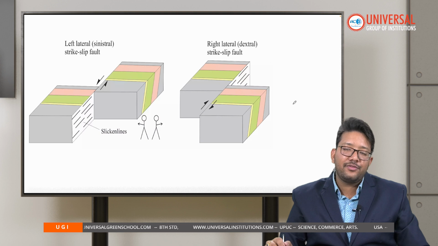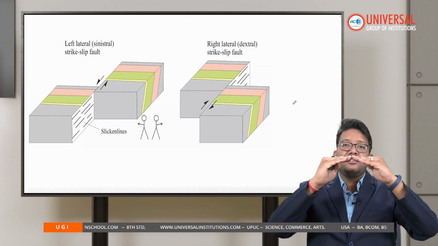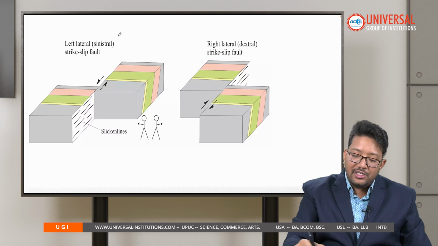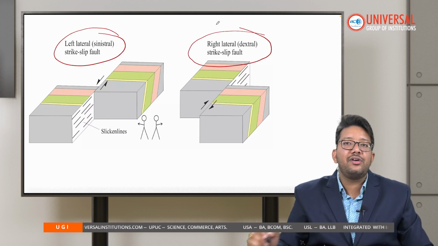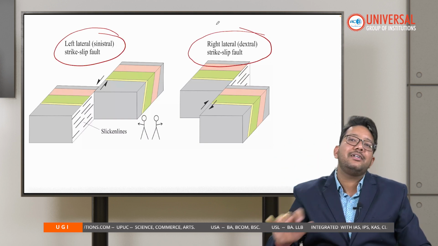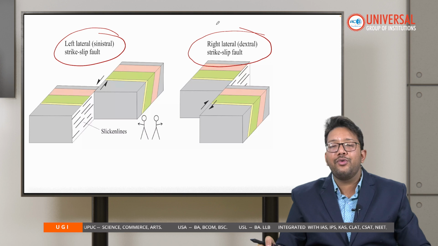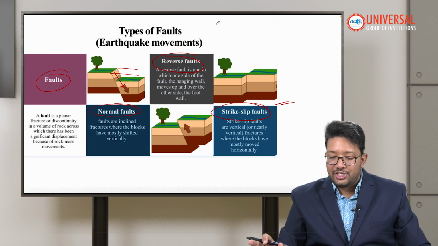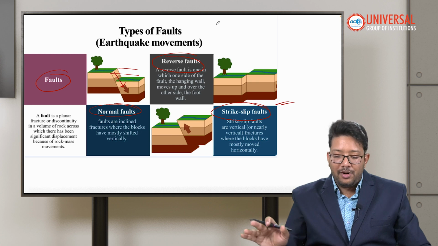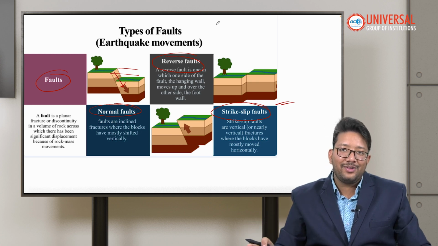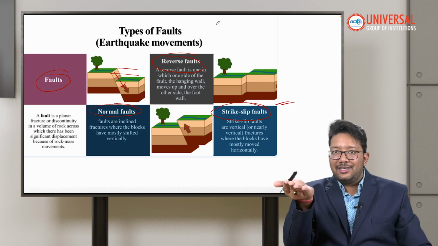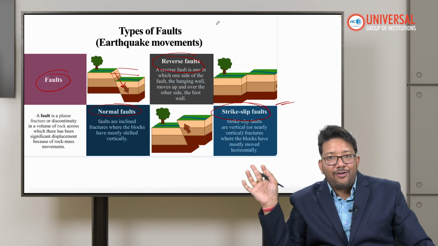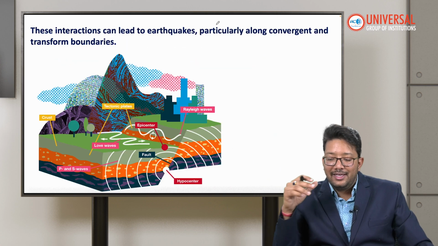There are 2 types of strike slip fault also. The first is right, and the second is left. The left one is called sinistral and the right one is called dextral. These are the basic terminology you should know before going into the details. So remember dextral, sinistral, reverse fault, normal fault, and strike slip fault, because we are creating the basics here. Then, when all this faulting is going on, students, what is happening?